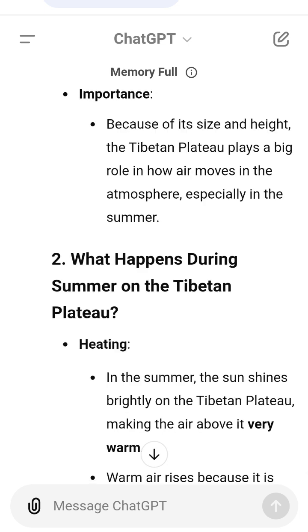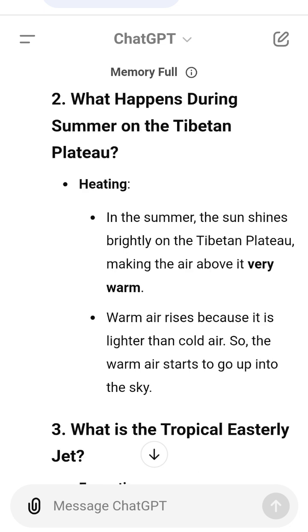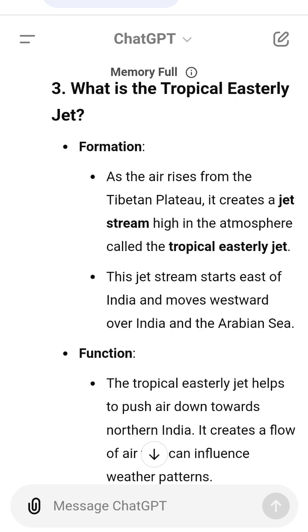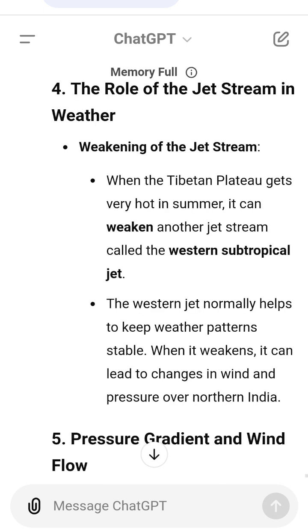Pressure changes. Heating also weakens the western subtropical jet, changing air pressure patterns. Meeting of winds: the ITCZ moves north, bringing warm, moist air towards India. Rainfall from the southwest monsoon. This flow of air leads to the southwest monsoon, which brings rain.